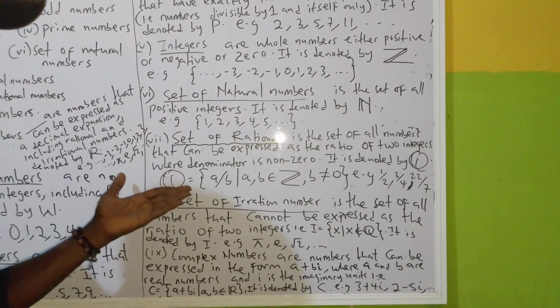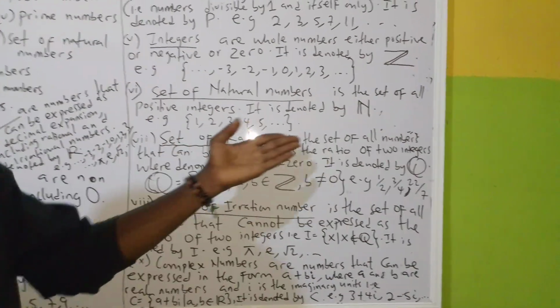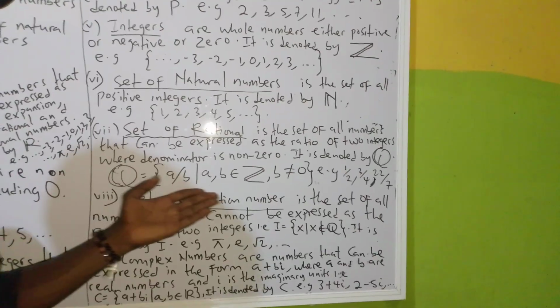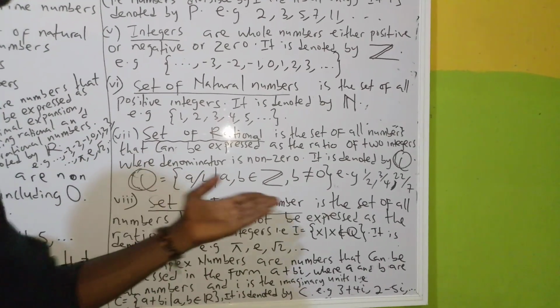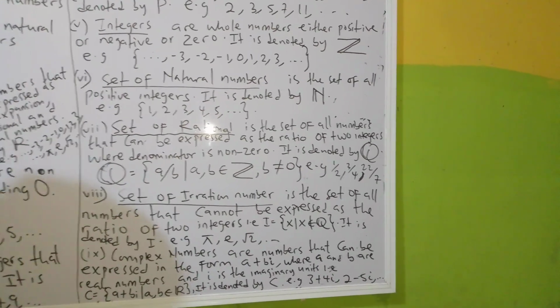So mathematically, this is how you can define a rational number. Mathematically, you don't want to use all this story. In case you come across it in objective questions, you should know that this is a rational number in this expression format.